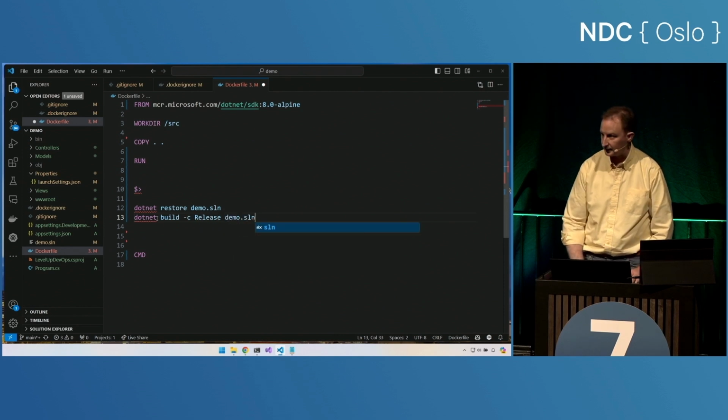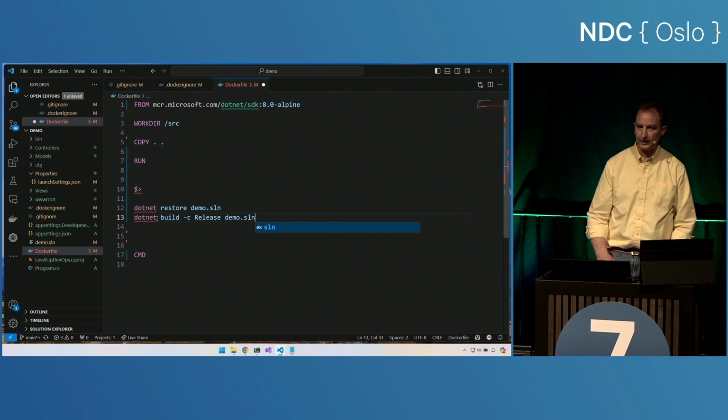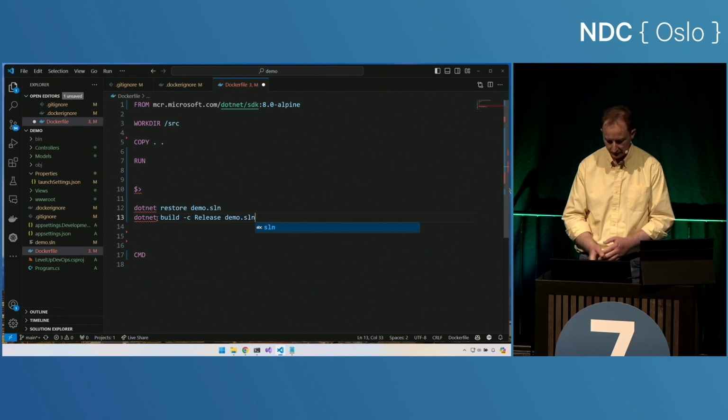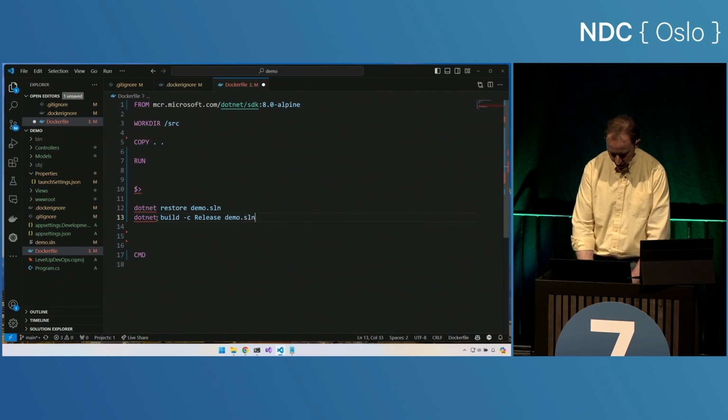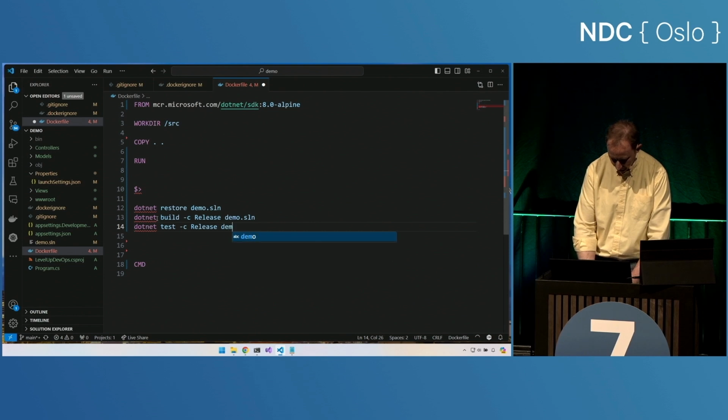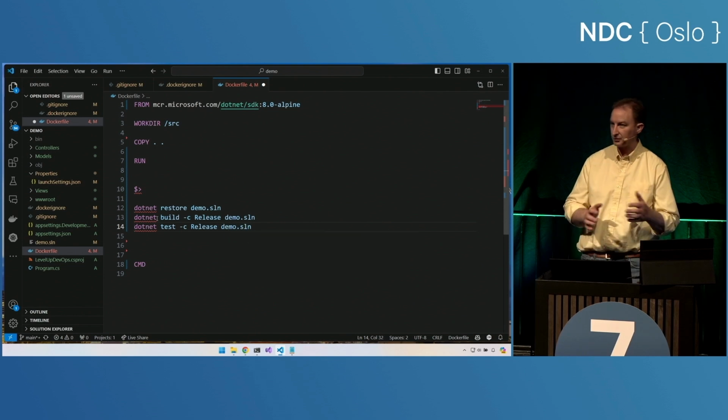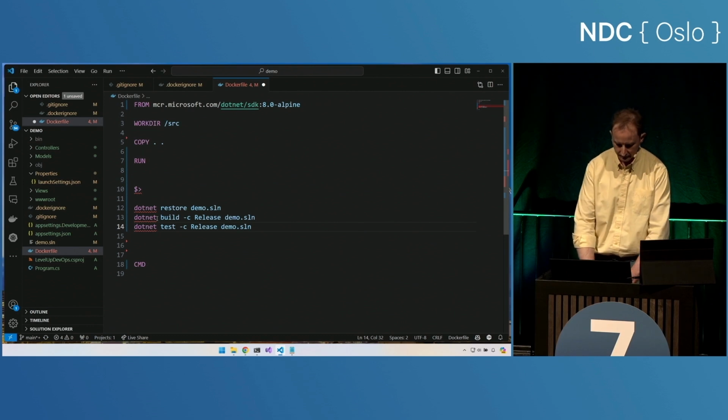Demo.sln. New in .NET 8, it now builds in release mode by default if it notices it's in a container. That's pretty cool, but I'll be explicit here. .NET test. I'm also going to test in release mode just to make sure that I don't end up with one debug build and one release build when I go to try and publish it.